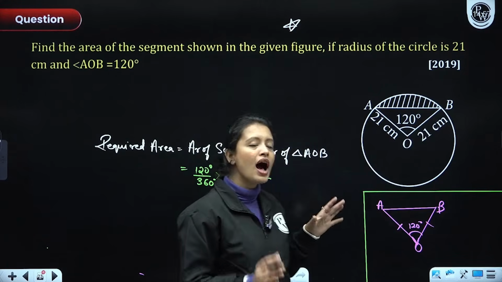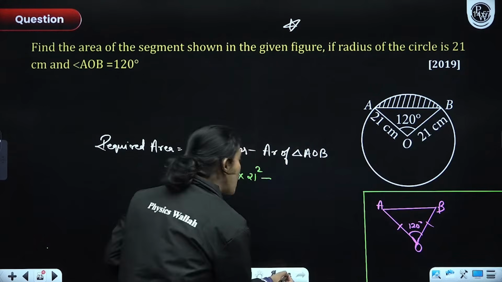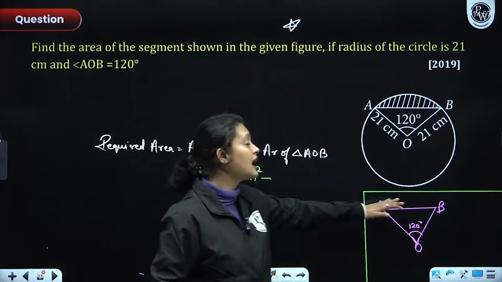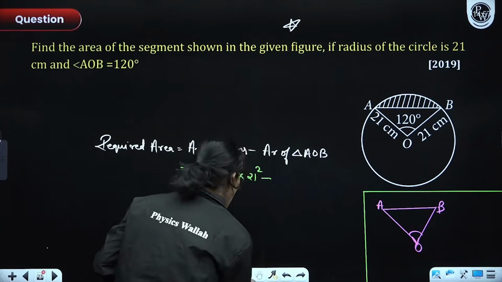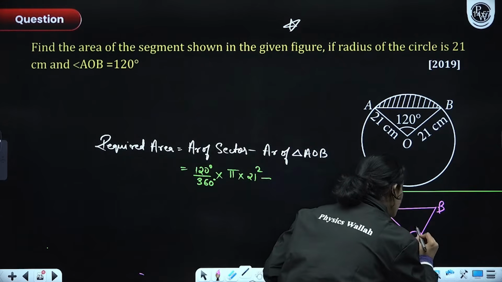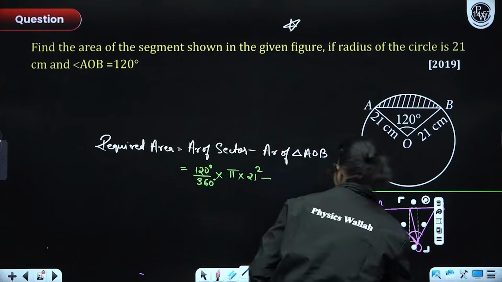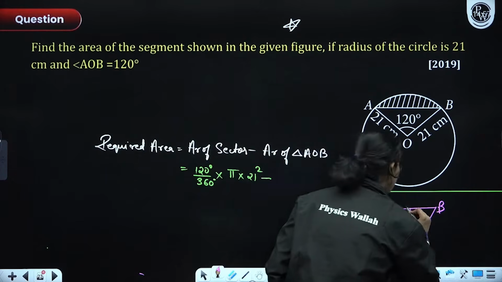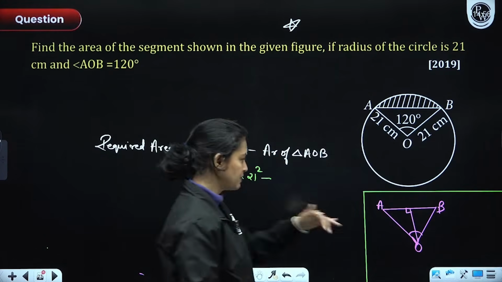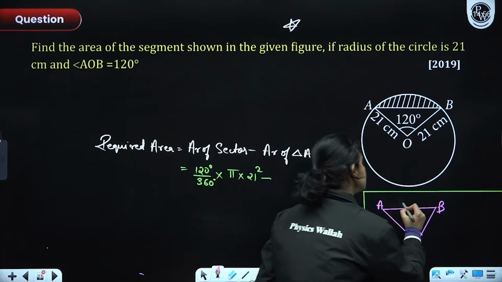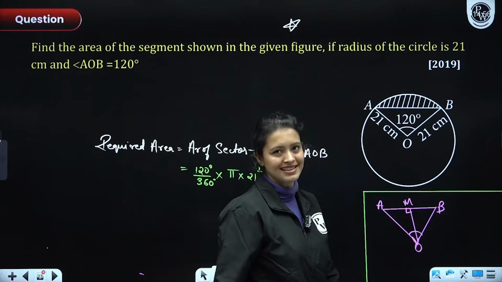Now, to figure out the base and the height, that means to figure out this third side, what I am going to do, see very clearly. I am going to draw a perpendicular from O on AB. I am going to draw a perpendicular from O to AB. That means this angle is 90 degree. Now, let's just suppose this is M.